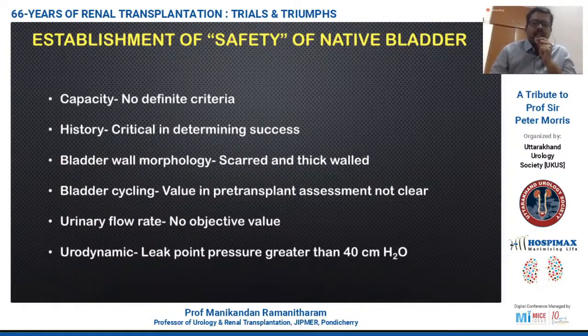Then the role of bladder cycling. Bladder cycling is extensively practiced in many transplant centers, but the value of the pre-transplant assessment is not clearly defined in literature. Urinary flow rates: the Institute of Urology in London way back defined that the urinary flow rate should be at least 12 to 20 before the transplant, but there is no objective value defined in literature. And the most important thing is the urodynamic parameters. If the leak point pressure is greater than 40 centimeters of water, then there is an increased chance of damage to the transplanted kidney.